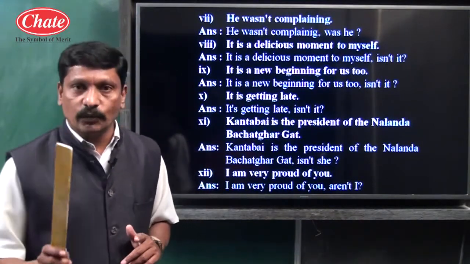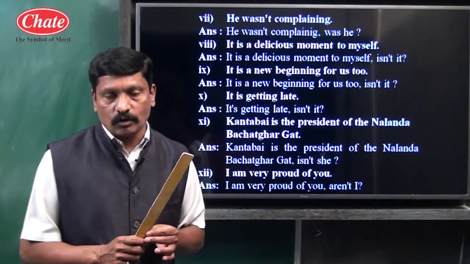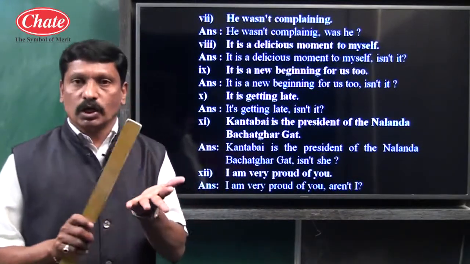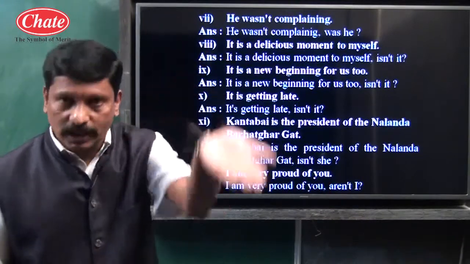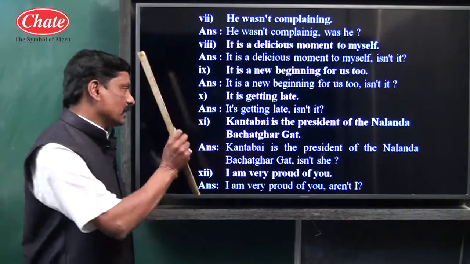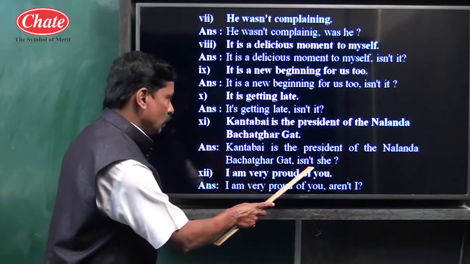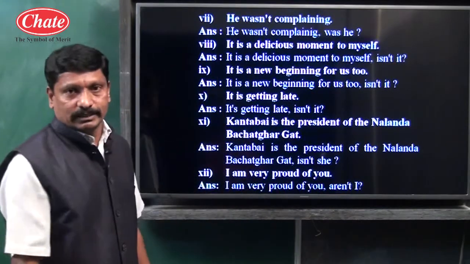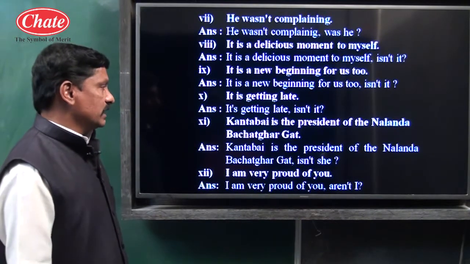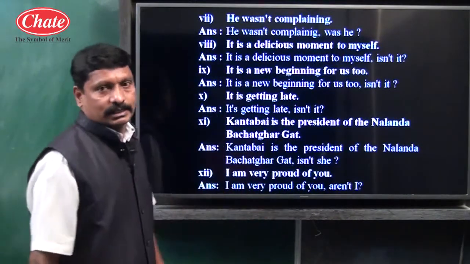If these words are used, it is called a negative sentence, because through the words no, not, never, negativity is expressed. Example number 9 is an affirmative sentence, so the tag should be negative, and "is" is itself an auxiliary. So: Kantabai is the president of the Nalanda Bachat Gat, isn't she?